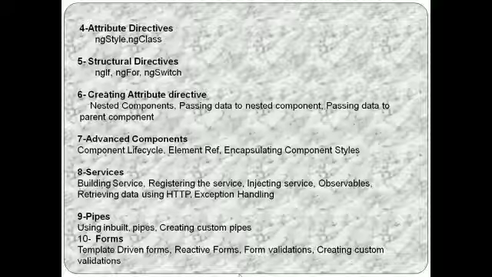In this session, we will discuss the life cycle of the component, the element type, and encapsulating component style. After that, we will discuss services. In this section, we will discuss building a service, what a service is, how we use it, and how we implement services in our application. And after that, we will go for pipes. What is a pipe and how we create custom pipes.